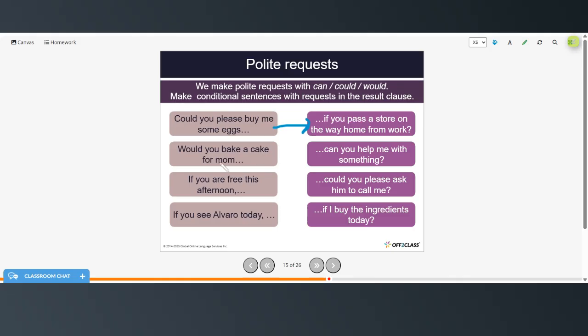Would you bake a cake for Mom if I buy the ingredients today? If you are free this afternoon, can you help me with something? And if you see Alvaro today, could you please ask him to call me?